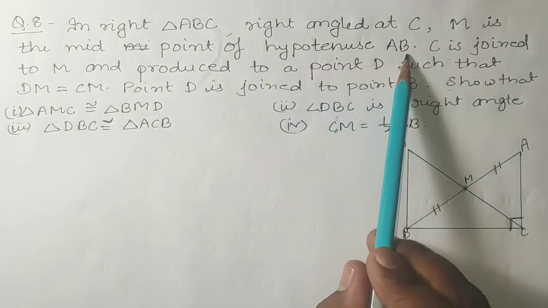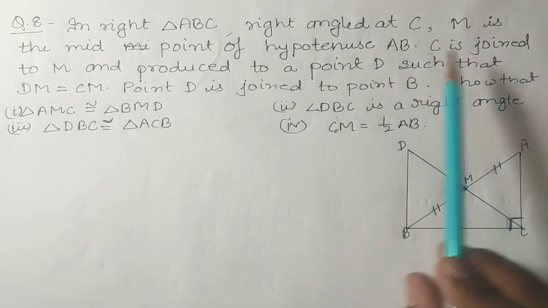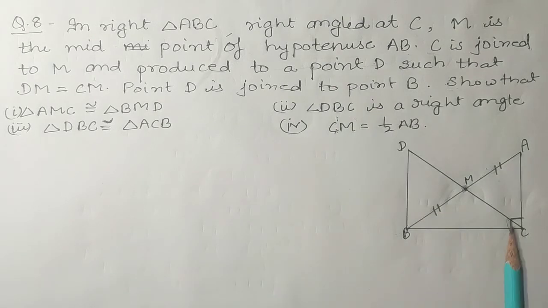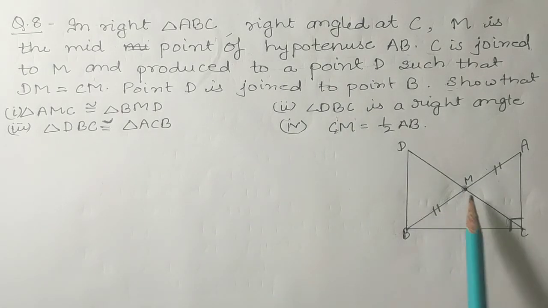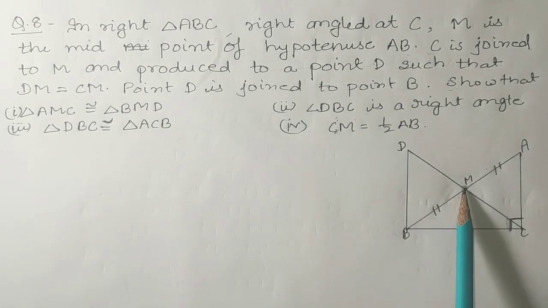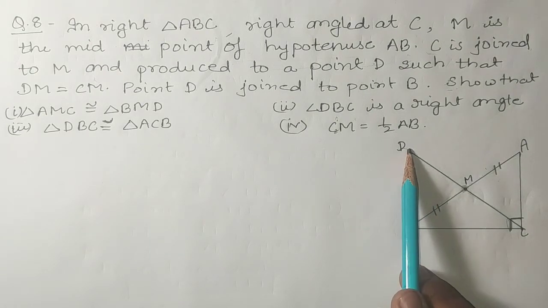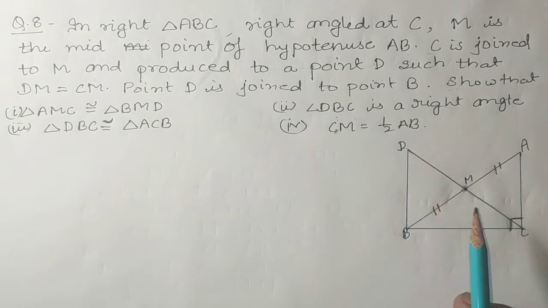C is joined to M and produced to a point D. See, C we have joined to M and produced to point D. We have extended this CM to D, such that DM is equal to CM.